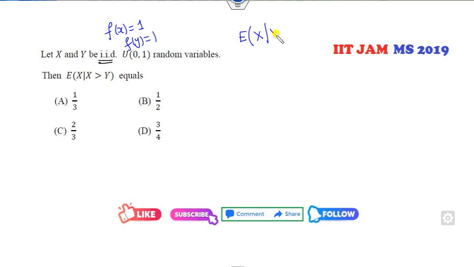Expected value of X given the condition here. Fine. So firstly I can find the PDF of this. How can you find it? That's very simple. It's varying over 0 and 1, with the condition X greater than Y. Fine, I can draw it completely.